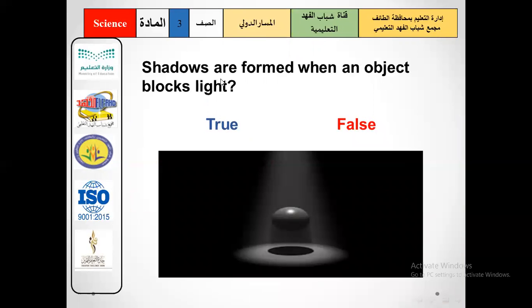Next, shadows are formed when an object blocks light. True or false? So this object is blocking the way of light. So the shadow is there. It means this statement is true. Shadow is made when an object blocks light.